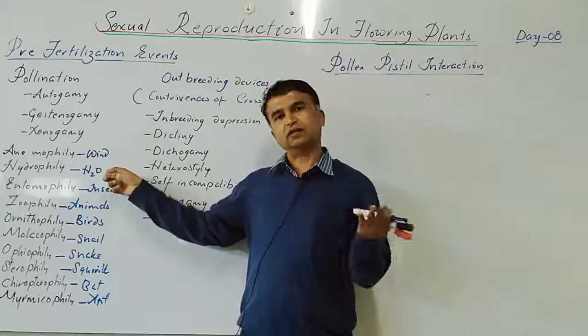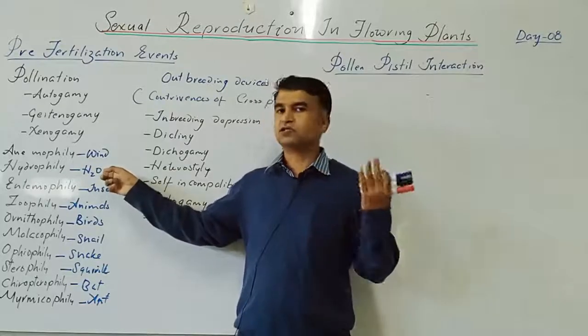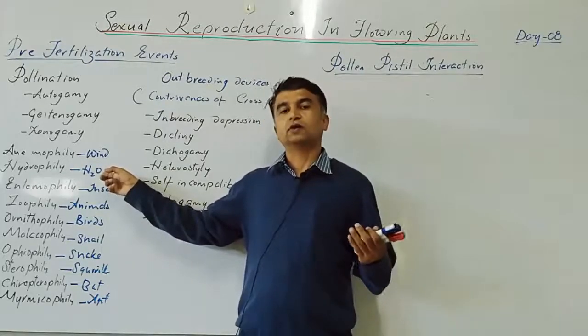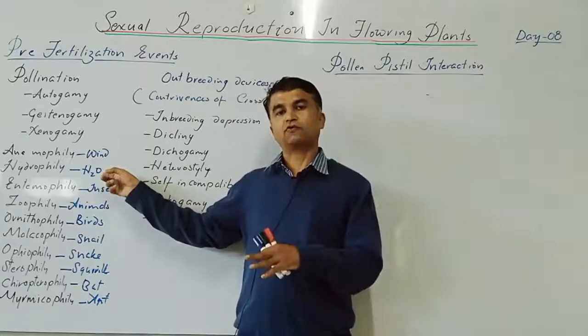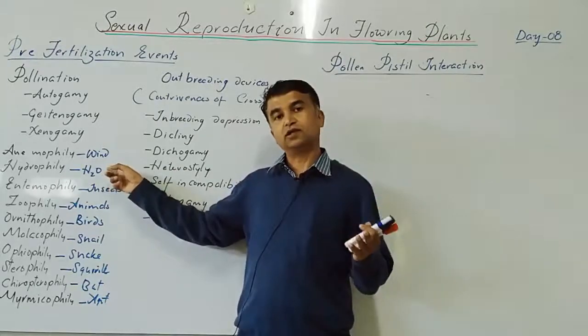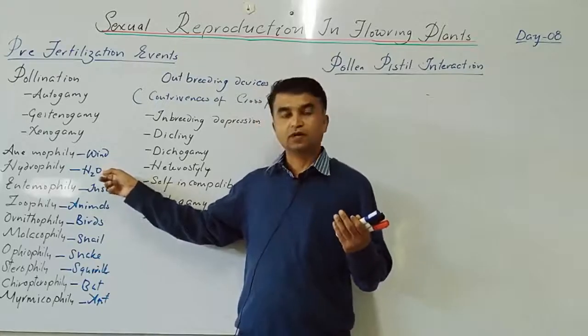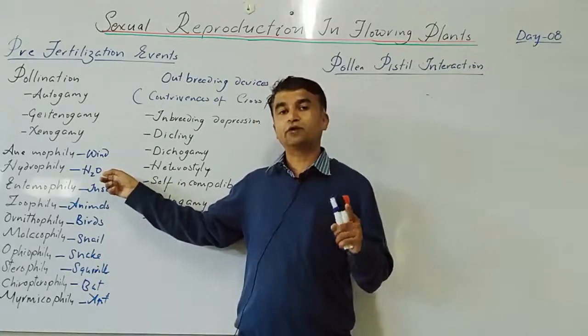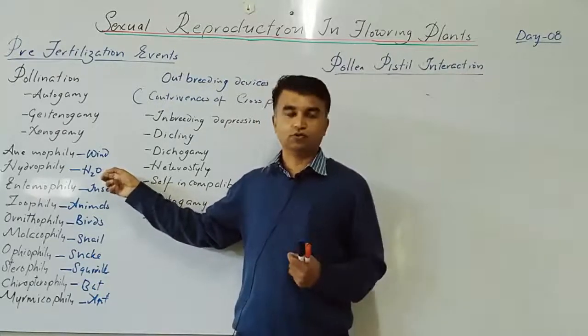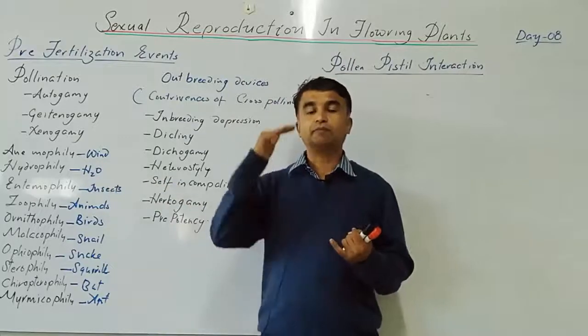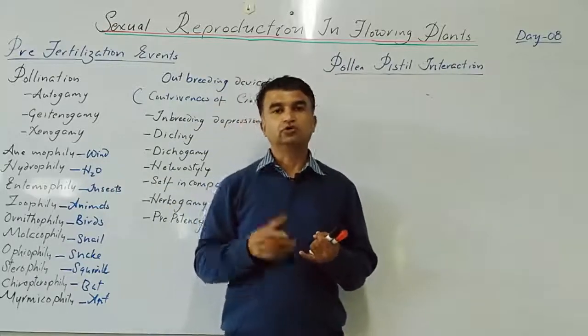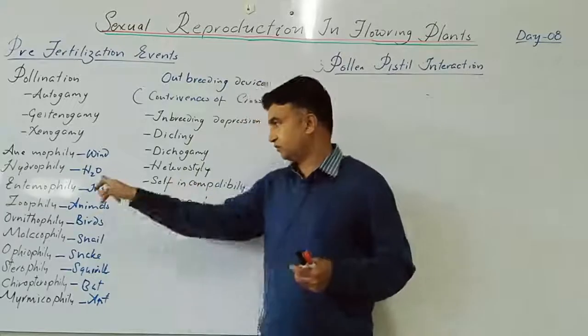Hydrophily means again the same; here also the chance factor is there. About 30 genera are related, in freshwater forms, marine water forms, and aquatic plants. Even then, they depend on air for the pollination purpose. Based on this, there were two classes, hypohydrophily and epihydrophily. Vallisneria shows epihydrophily, and Zostera shows hypohydrophily.